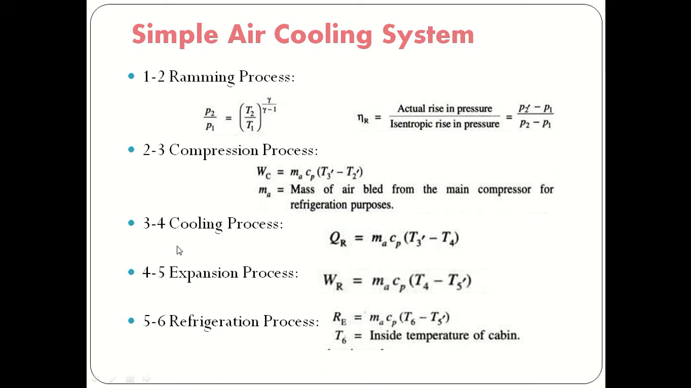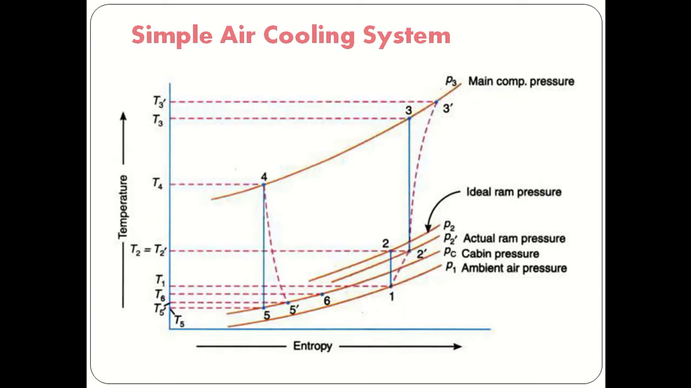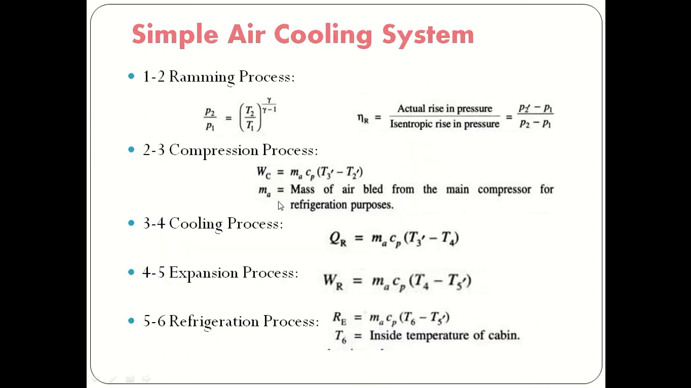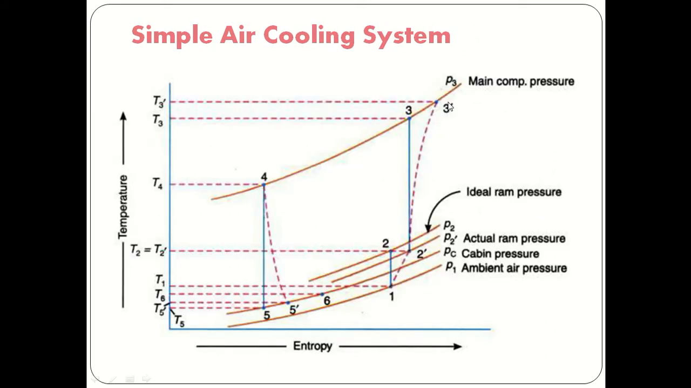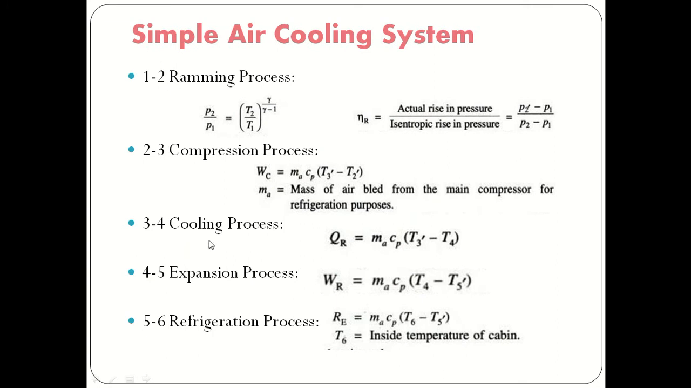Now next one, the cooling process. So the cooling process is 3 to 4. If you see here, 3' to 4' is the cooling process. So here you will see the formula. Heat is rejected by the air. So QR is equal to MA Cp (T3' minus T4). So the cooling process starts from point 3' to point 4'. So this is the formula to find the heat rejected by the air during the cooling process.